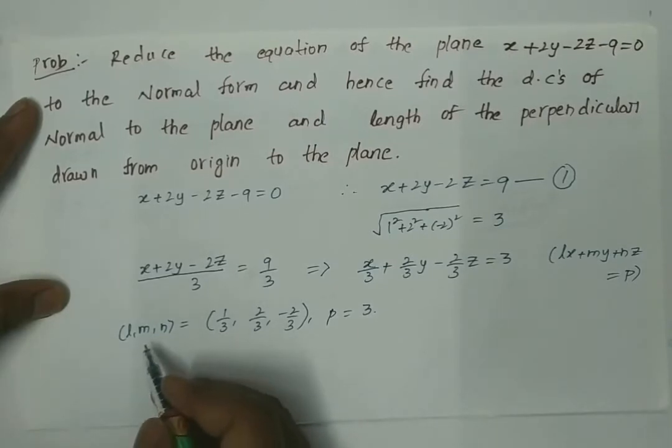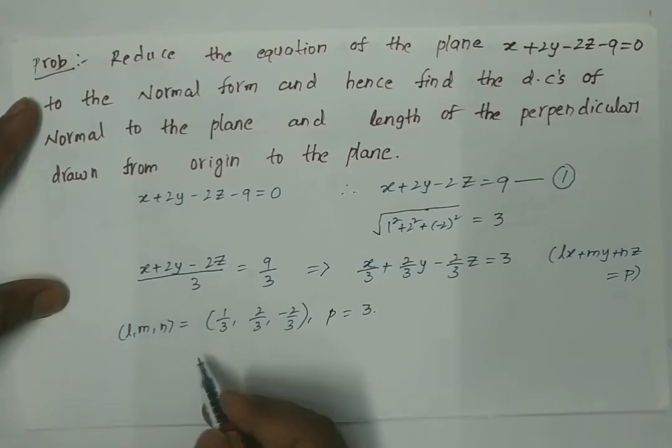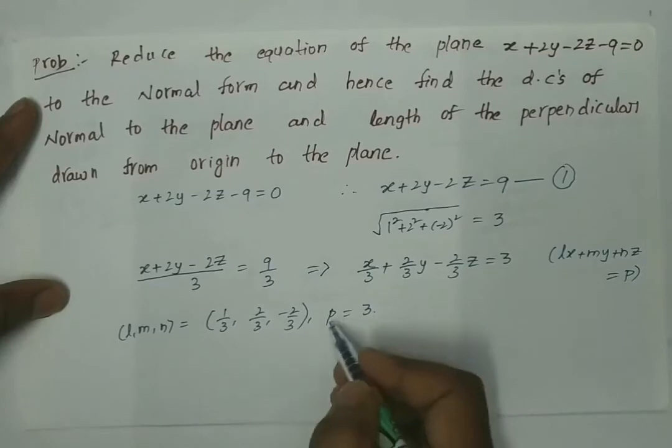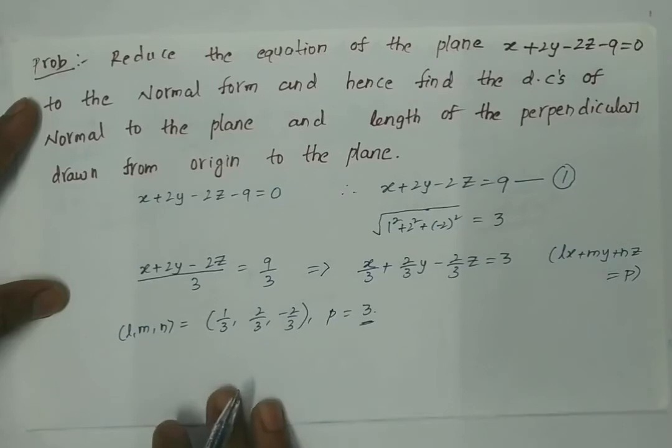Therefore the direction cosines of the normal to the plane are 1 by 3, 2 by 3, minus 2 by 3. And here, what is P? P is the length of the perpendicular distance from the origin to the plane. So the length of the perpendicular distance from the origin to the plane is 3.